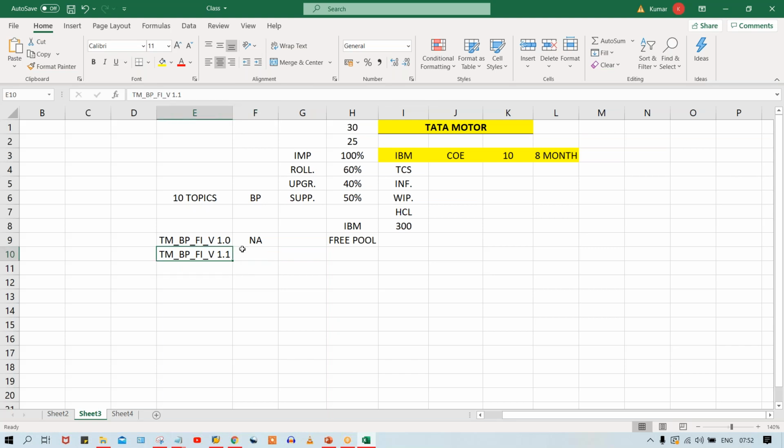Let's suppose the first blueprint we prepared is not approved by the client. They found certain mistakes and say that you have to rectify these things. They will highlight whatever rectifications are there, and as per their instructions we modify the blueprint. Again, the second time I send it, and again they say not approved.